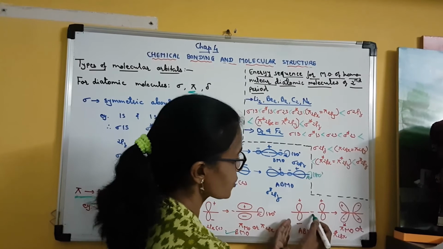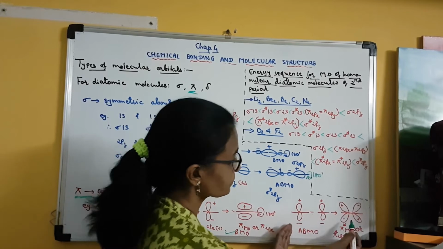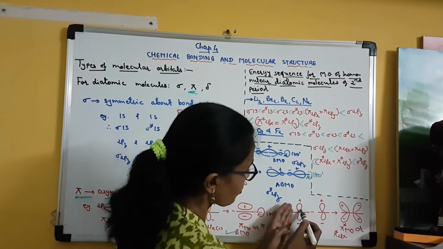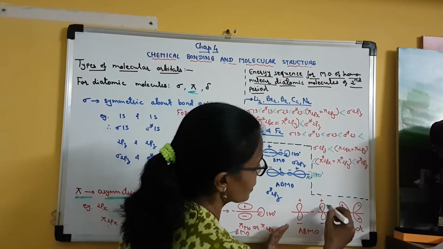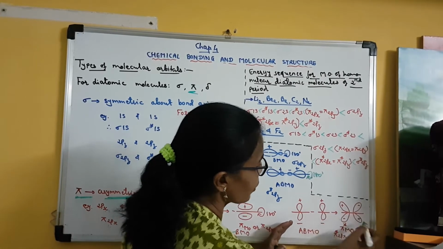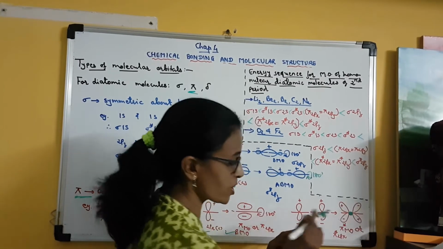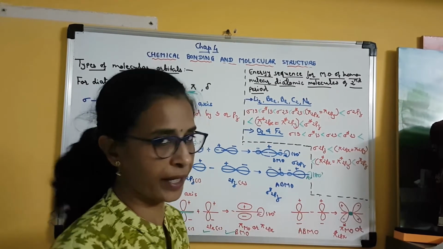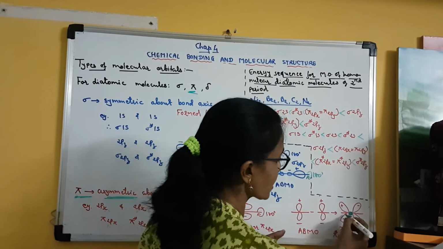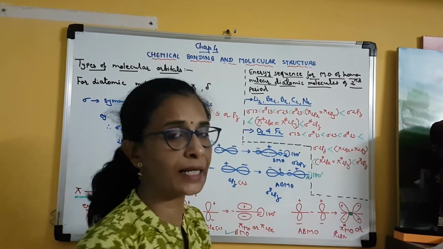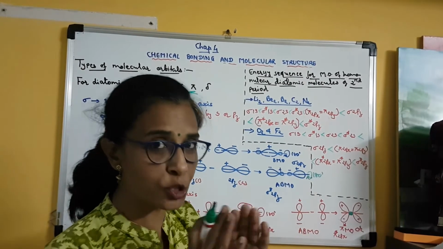But if the destructive interference or the subtraction of the wave function takes place, then you can see this orbital will be oriented like this, positive and negative, and here it will be just opposite to that, so negative and positive, and in between these two there is empty space. This is empty space where there is no electron, so it is a nodal plane. As I told you, in the anti-bonding molecular orbital the electrons are not present between the two nuclei, but they are present slightly away from the nuclei. So this is the nodal region between the two nuclei where there is no electron.